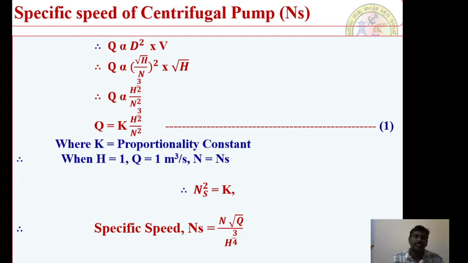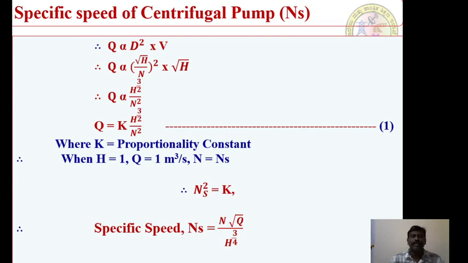Therefore, there are two options we have defined in this case. When one wants to define the specific quantities with respect to turbo machines, you cannot define the specific speed of a turbo machine with a common equation. It is not possible, because we must be very specific with respect to the turbo machine. The specific quantity for a turbine is different, and the specific quantity for a centrifugal pump is different, because the basic objectives of the respective machines are different.